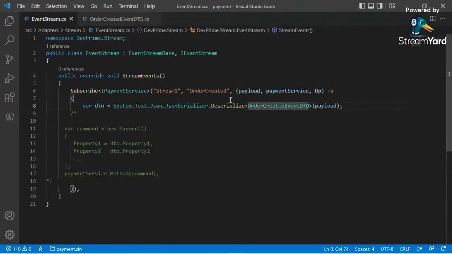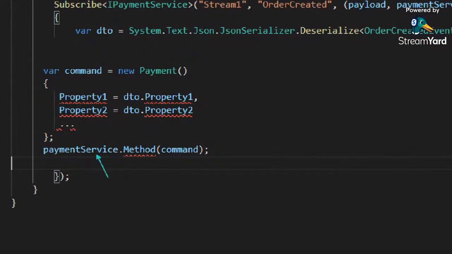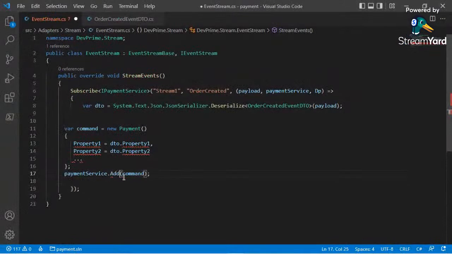Now we are able to deserialize this on a DTO. And as I said before, same way you do on web requests, we need the application service method in order to do some processing, because everything inside DevPrime architecture begins in application service method. So our method will be the method add, and we got a parameter to method add, okay? And let's place some of the properties we receive on our event into this parameter. Let's fill in the blanks.